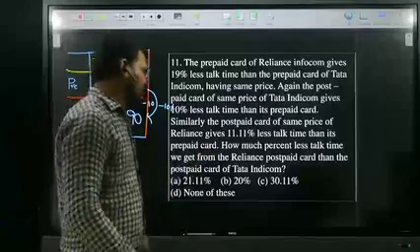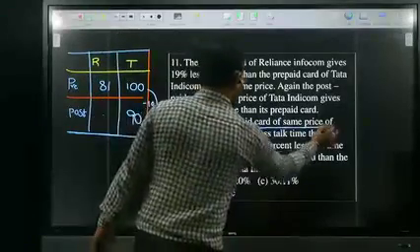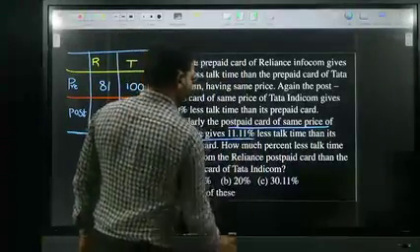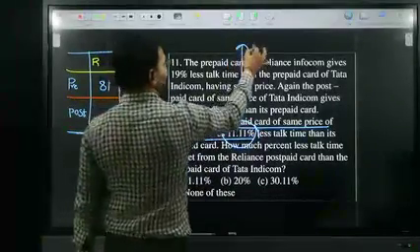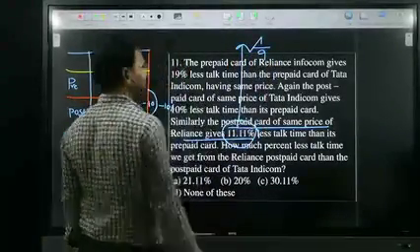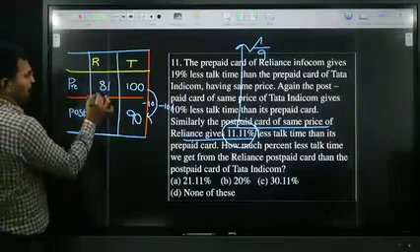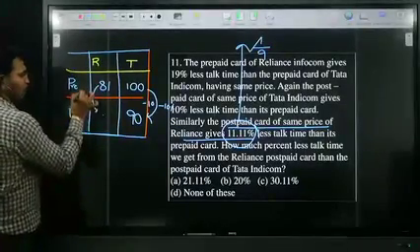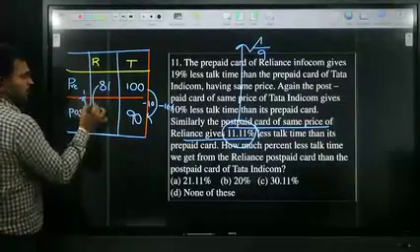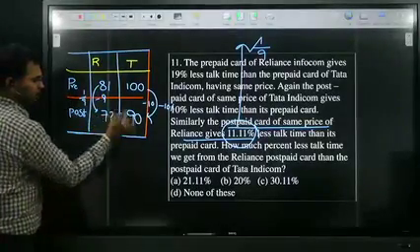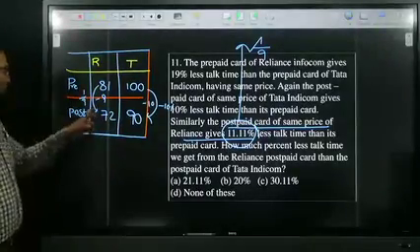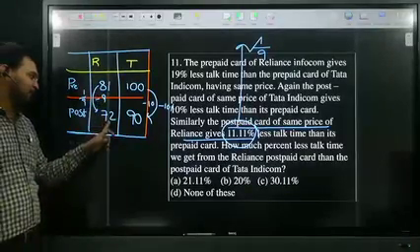At the same time, the postpaid card of the same price of the Reliance gives 11.11% less. Tell me, 11.11 is how much fraction? 1 by 9 fraction. So 1 by 9 less, 1 by 9 of 81. 1 by 9 of 81 is 9. So 9 less is nothing but how much? 72. Therefore, the postpaid card of the Reliance gives 72.